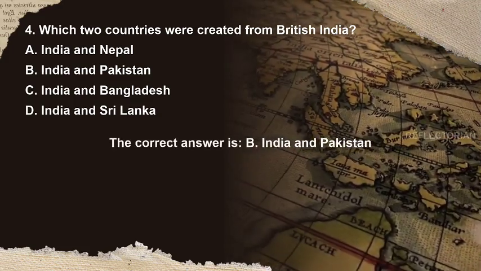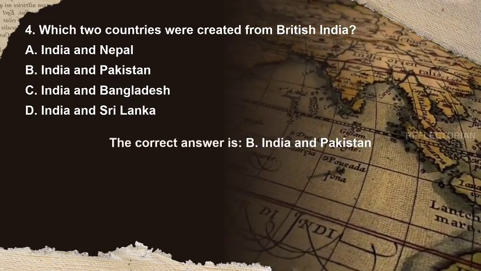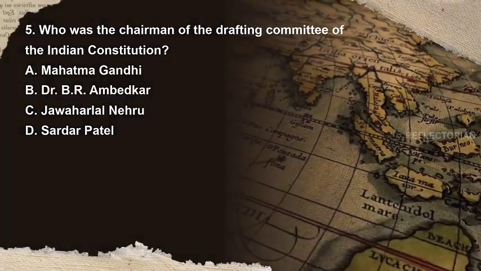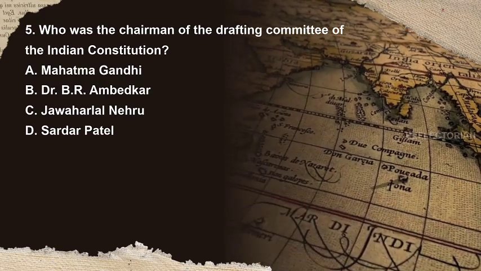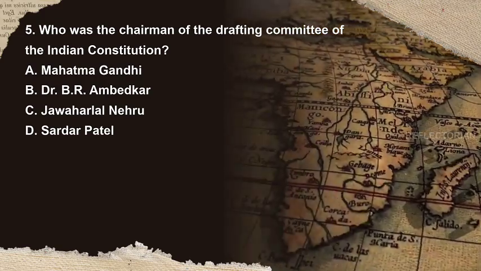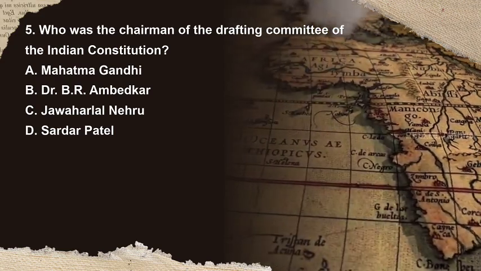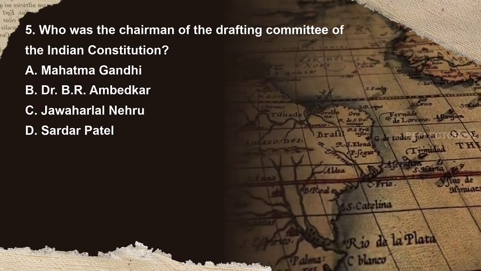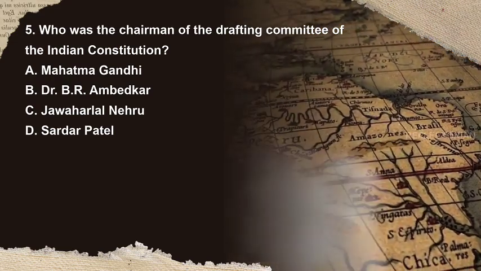The correct answer is B. India and Pakistan. Question 5. Who was the chairman of the drafting committee of the Indian Constitution? Options are A. Mahatma Gandhi, B. Dr. B.R. Ambedkar, C. Jawaharlal Nehru, D. Sardar Patel. You have 10 seconds to answer.